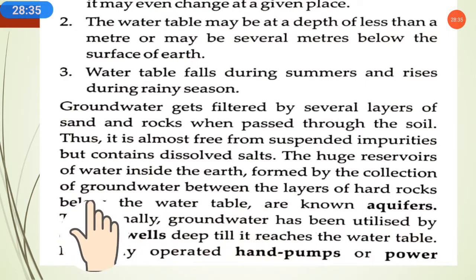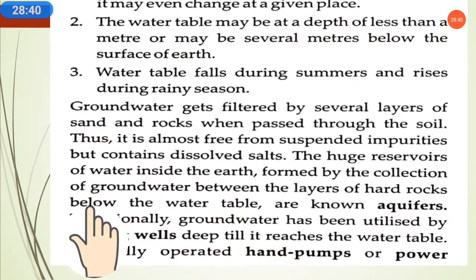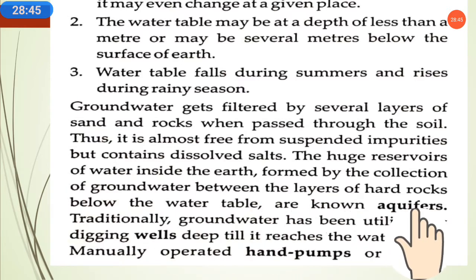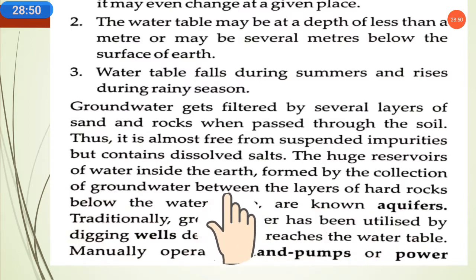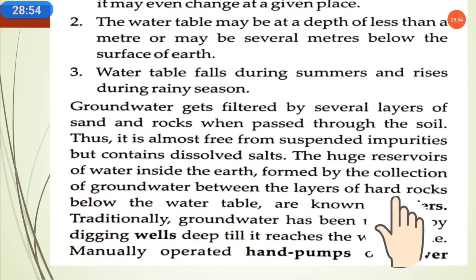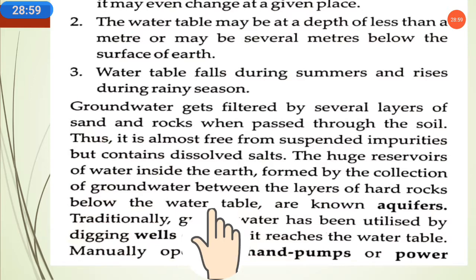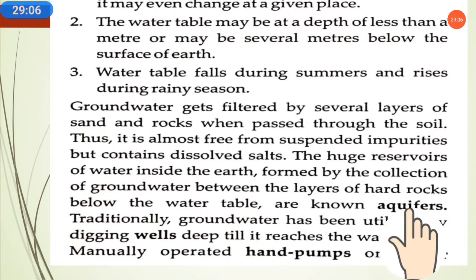So the huge reservoirs of water inside the earth, formed by the collection of groundwater between the layers of hard rocks below the water table, are known as aquifers. That only means a huge reservoir of water inside the earth. It is formed by the collection of groundwater between the layers of hard rock. If groundwater is present in the spaces between the hard rocks below the water table, this reservoir is called an aquifer.